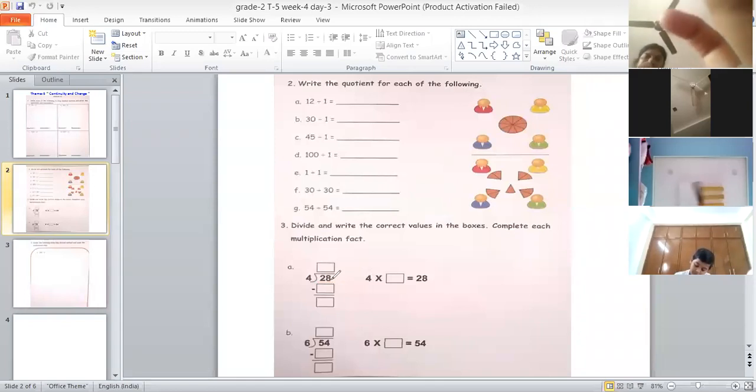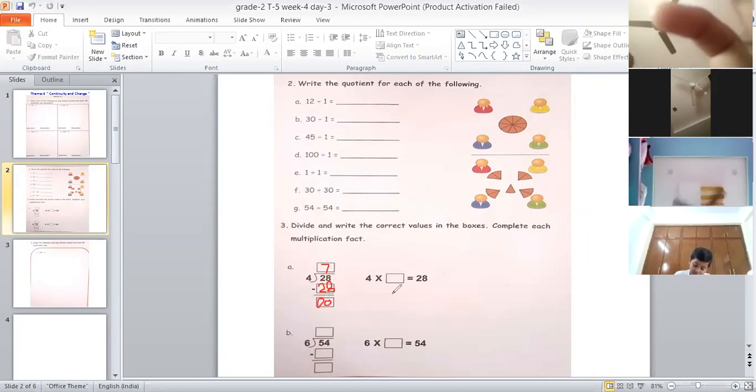Now, Aaron, recall 4 table and tell me when you will get 28. 4 7s are 28. Very good. 4 7s are 28, children. So you will write 7 at the top in the first box. Then you will write 28 exactly below it. Okay, Aaron, now tell me 8 minus 8. 0, ma'am. 2 minus 2. 0, ma'am. Very good. So you will write here 0.